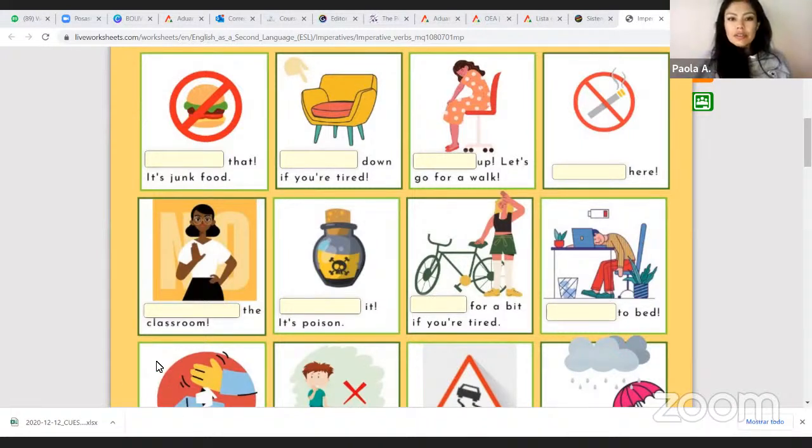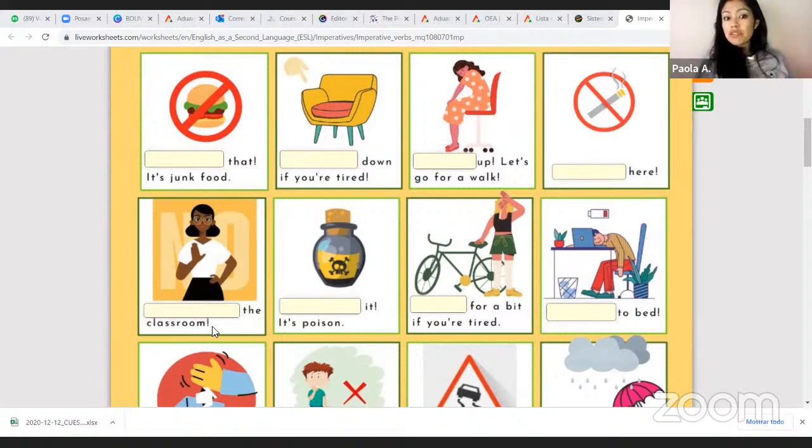It's junk food. Imperatives basically just say eat that or don't eat. It's an instruction. So, do not eat that, right? That's an imperative. Usually imperatives don't have the subject.